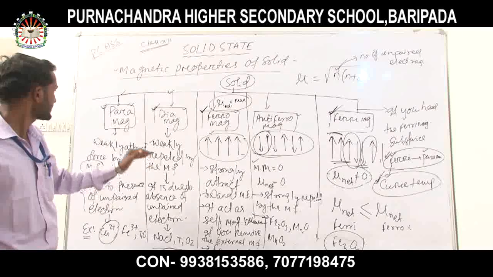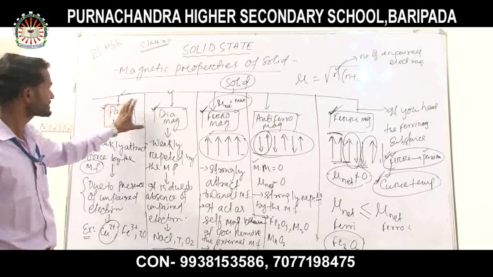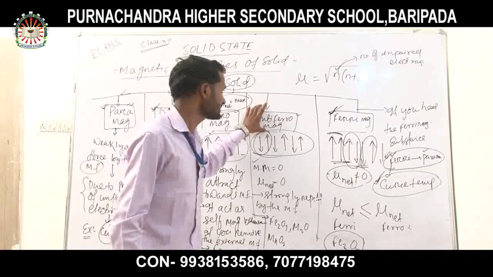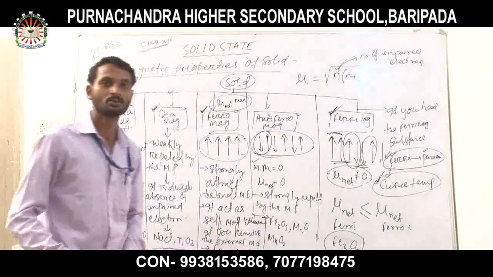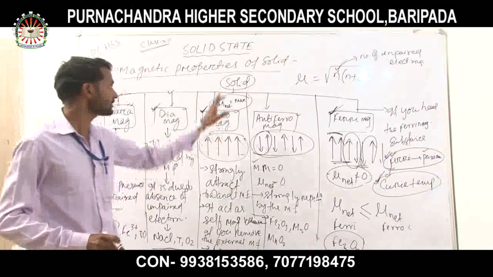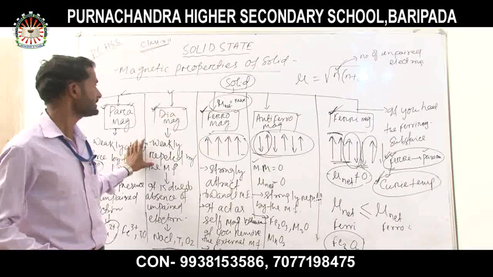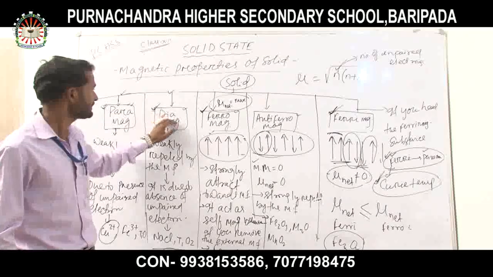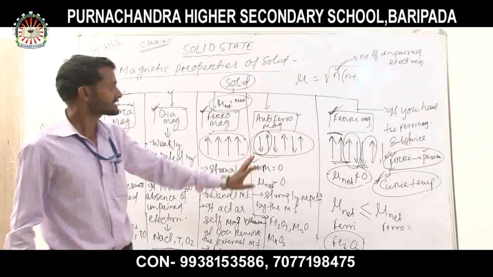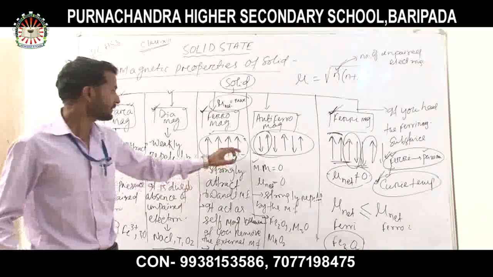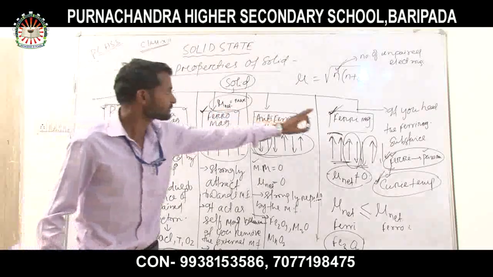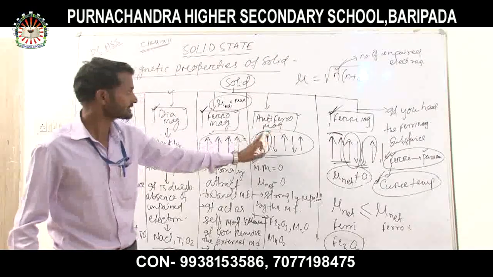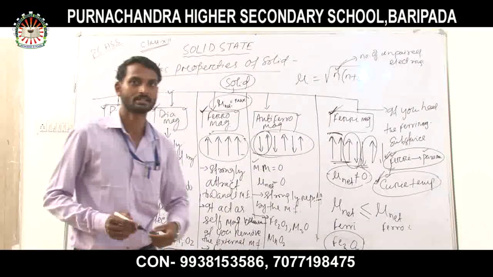solids. Again I will tell you that paramagnetic substance, diamagnetic substance, ferromagnetic substance, antiferromagnetic substance and ferrimagnetic substance, those are 5 magnetic behaviors of the solid. On the basis of the unpaired electrons there will be 2 magnetic properties, that is paramagnetic and diamagnetic. And on the basis of the domains like the dipole, there will be 3 magnetic properties of the solids, that is ferromagnetic substance, antiferromagnetic substance and ferrimagnetic substance.